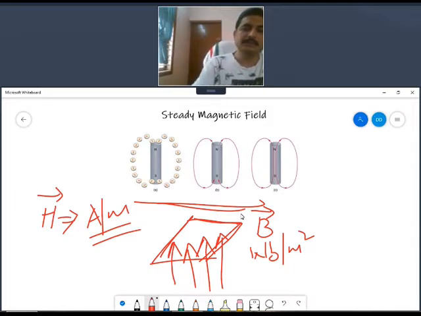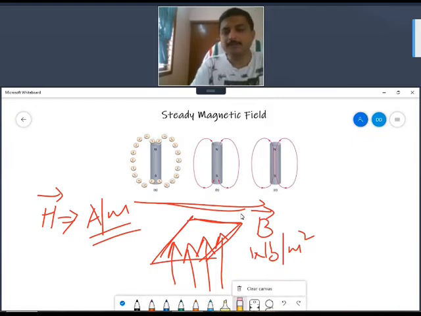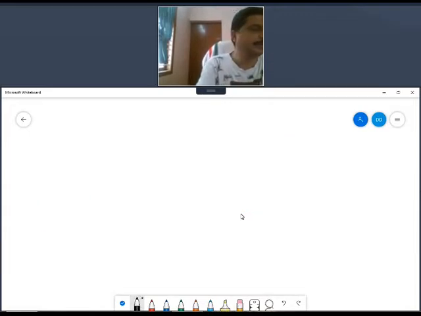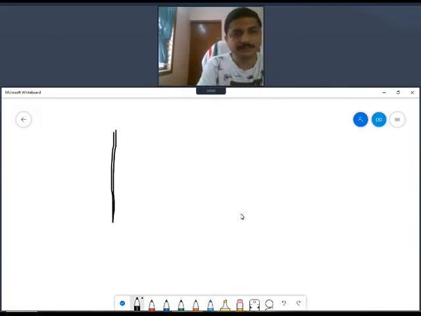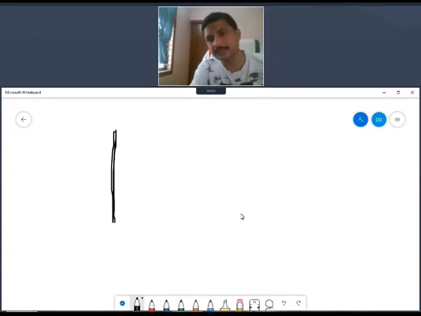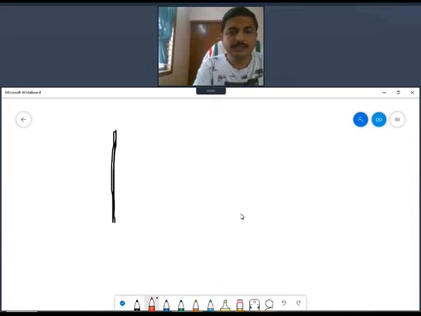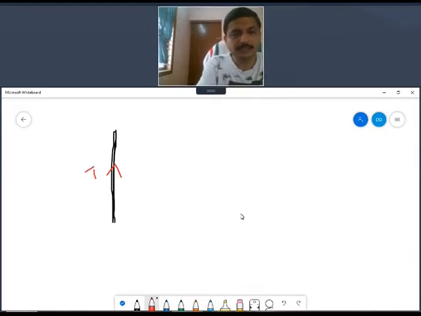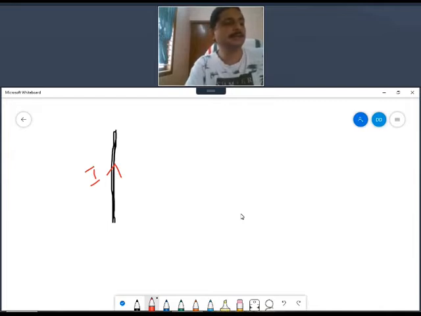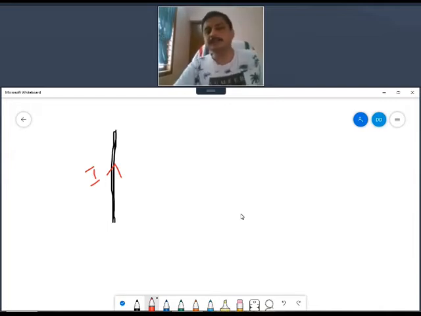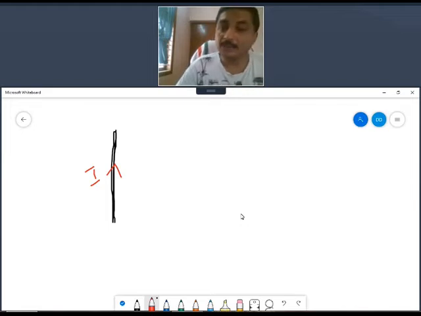Listen carefully. Now we are talking about a direct current generating a magnetic field. Let's assume this is a conductor, a straight conductor. If I have a current I flowing like this from bottom to top, then I will have a magnetic field around this conductor.